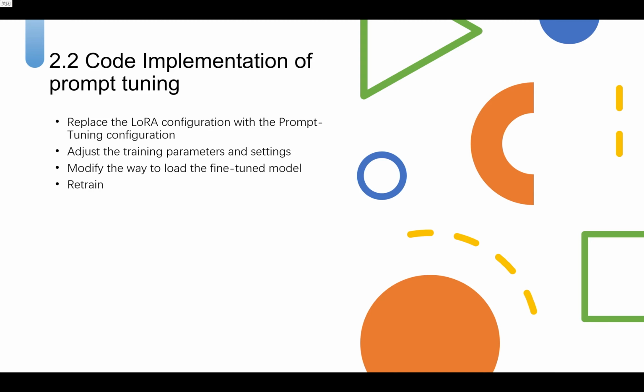The first step is to define the prompt tuning configuration. Then adjust the training parameters and settings. The third step is to modify the way to load the fine-tuned model. The last step is to retrain.